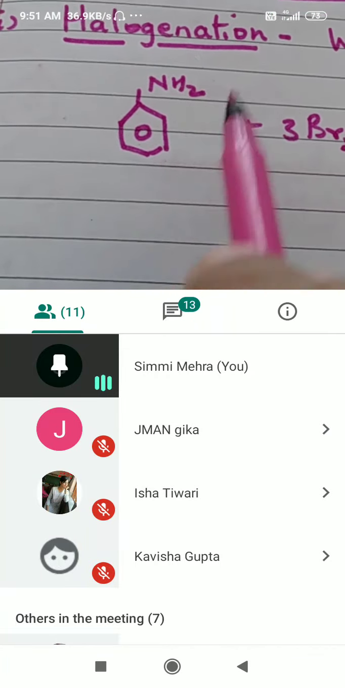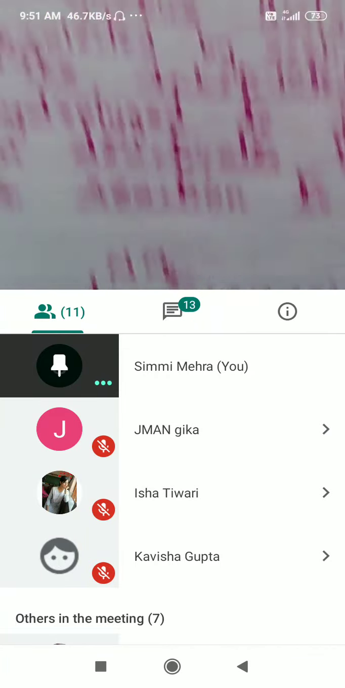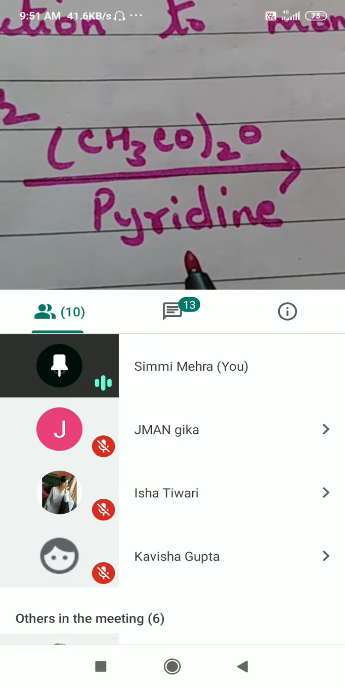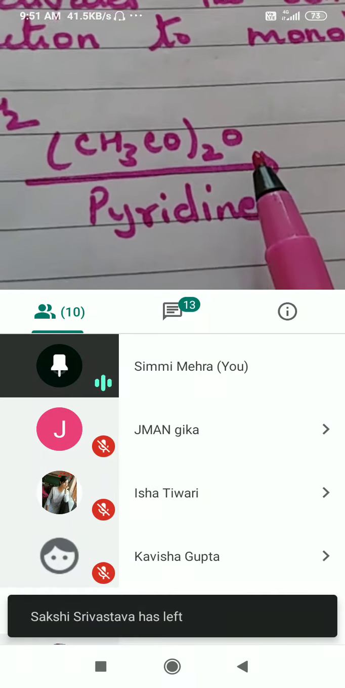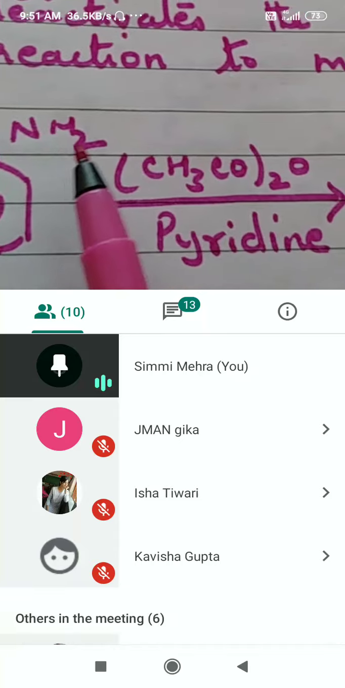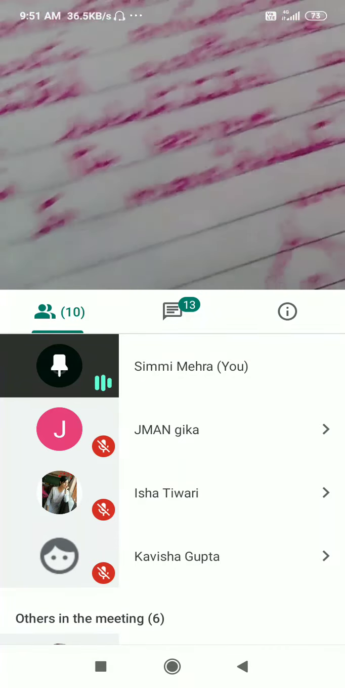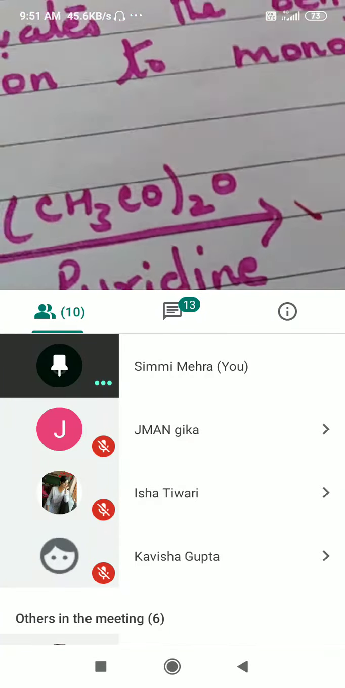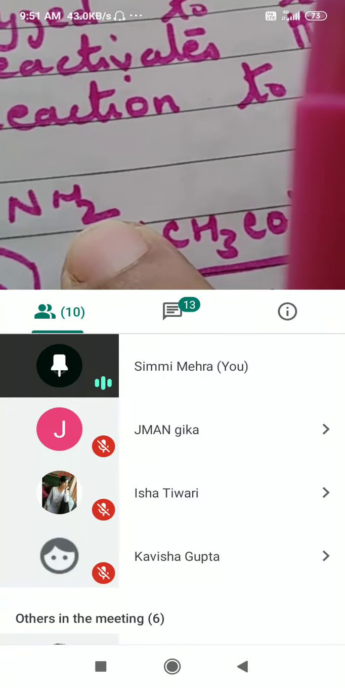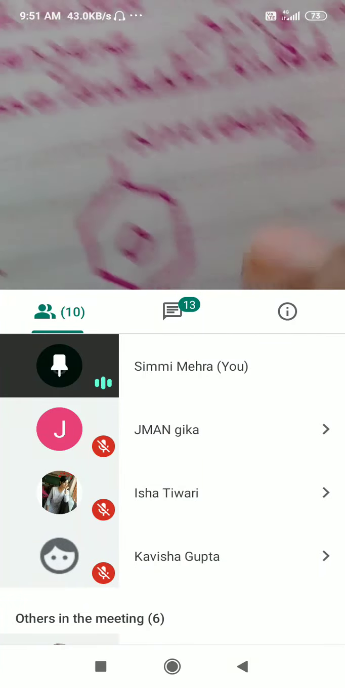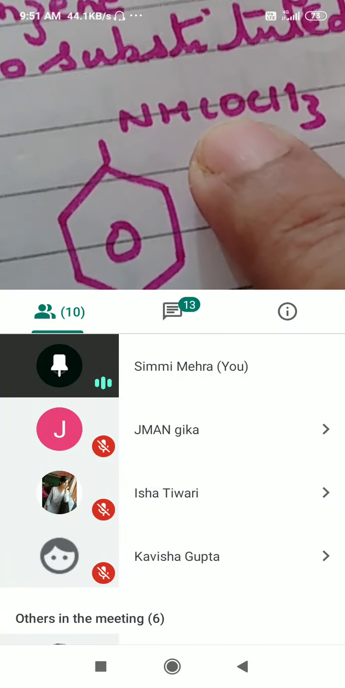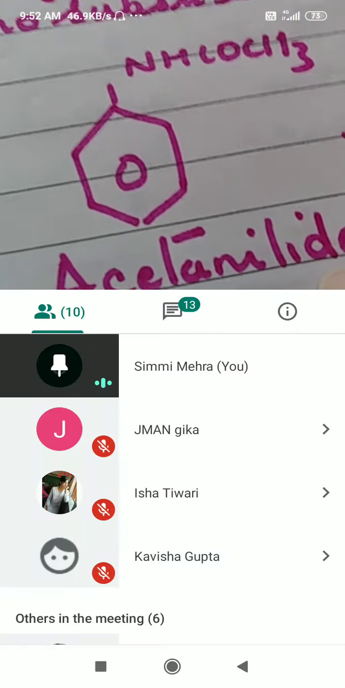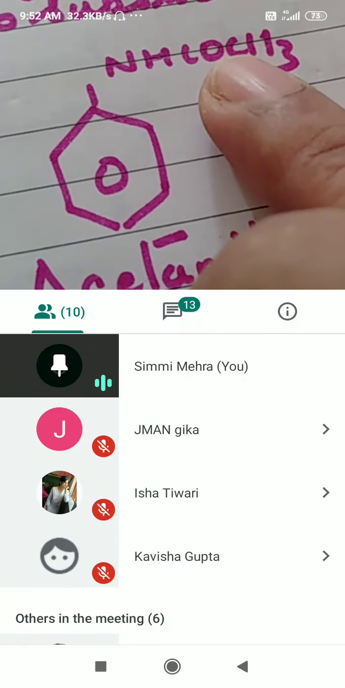This is hyperactive. So we are going to block this group. How can we block this group? By treating it with acetic anhydride in the presence of pyridine. By treating it with acetic anhydride and pyridine, this NH2 group is blocked. Anhydrides are treated as CH3CO and CH3COO. So CH3COO will combine with hydrogen over here to form acetic acid, and the remaining CH3CO will get attached here. So this is going to be acetanilide.